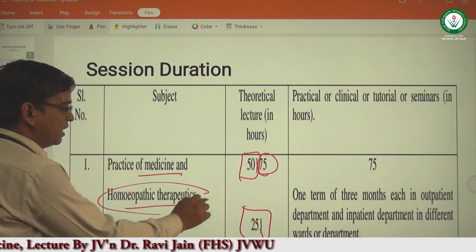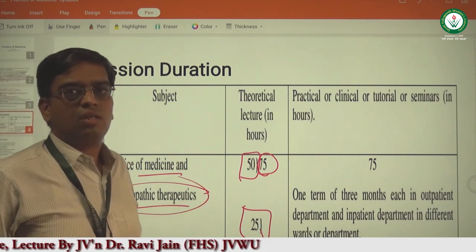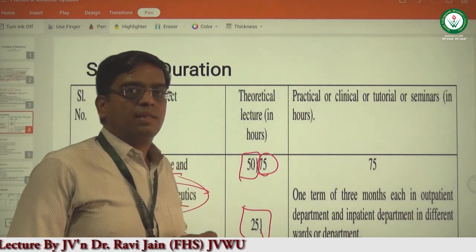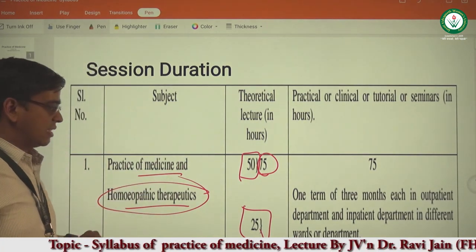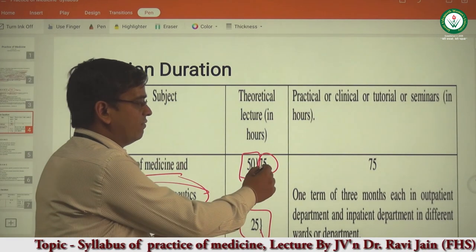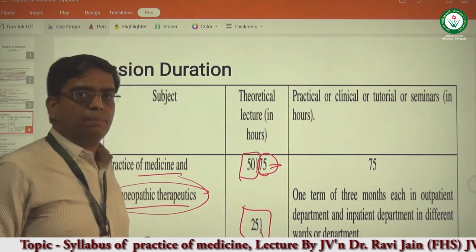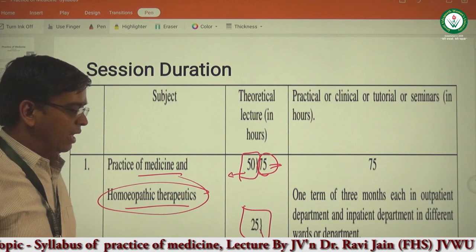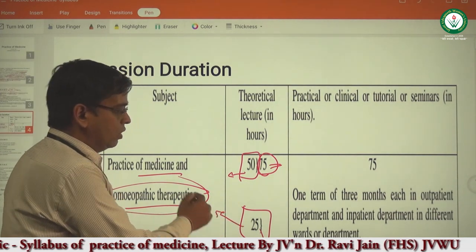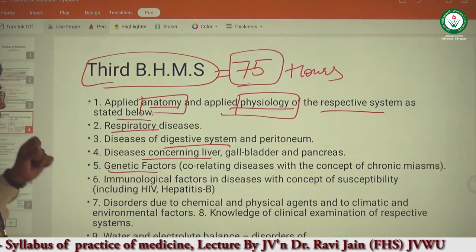Now what is homeopathic therapeutics? It is the knowledge of the homeopathic medicines that are given in a particular disease condition. So out of these 75 hours, 50 hours will be related to the disease itself and 25 hours to homeopathic therapeutics.